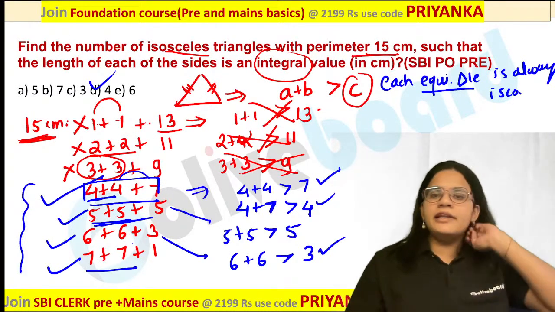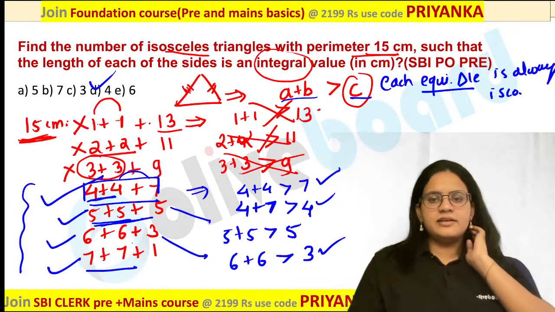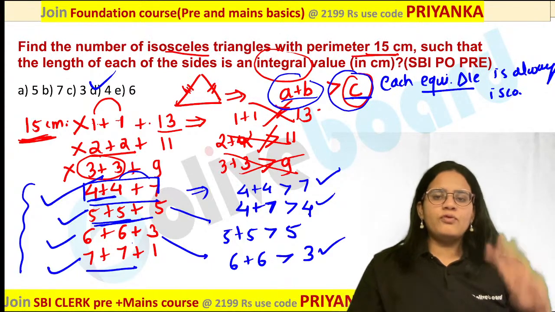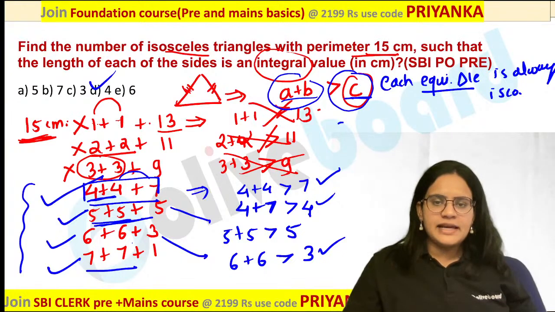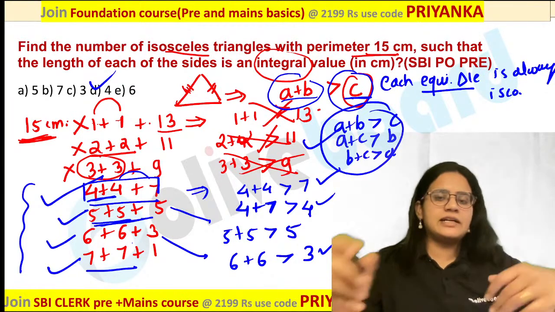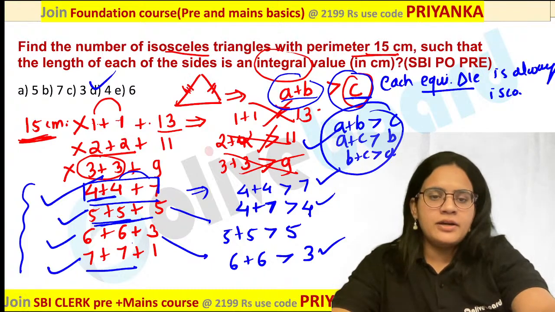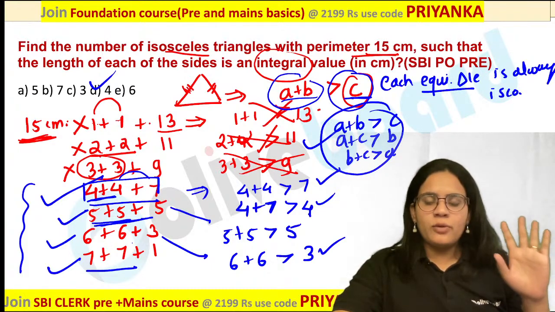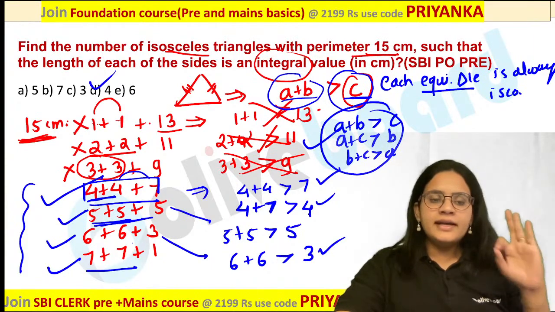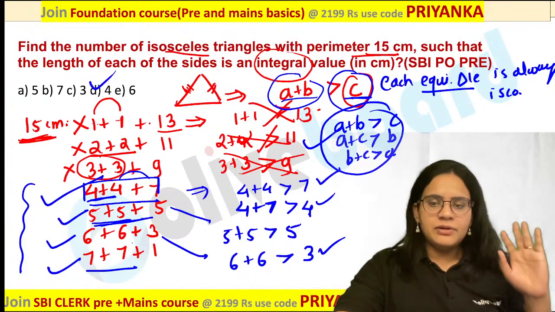When I am saying any two sides should be greater than the third side, it is necessary that this combination should follow for all the three. That means A plus B should be greater than C, A plus C should be greater than B, and B plus C should be greater than A. All these three should be satisfied. Are you getting my point? Not only one combination should be true, all three combinations should be true.